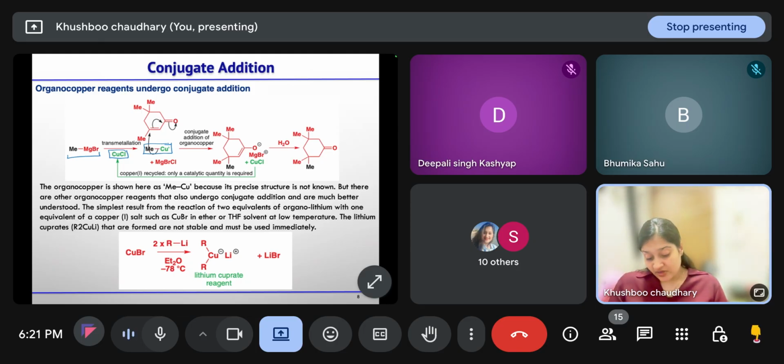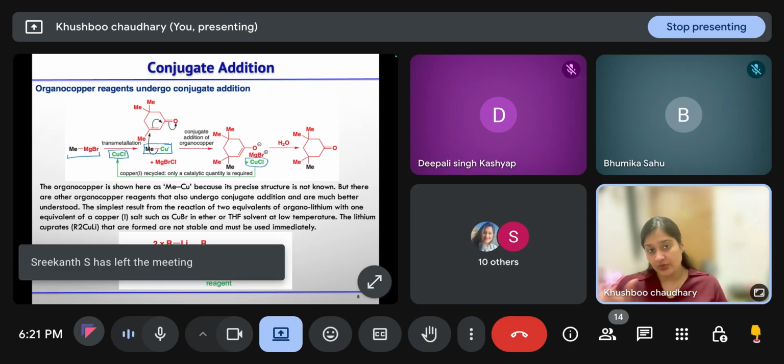Now, after the formation of this methyl copper species, which is a soft nucleophile, it will attack in the 1,4 fashion. So the O negative salt is forming, and we are getting this CuCl back. That means copper one we can reuse. That's why it is used in a catalytic amount. And after neutral workup, we will get this ketone.